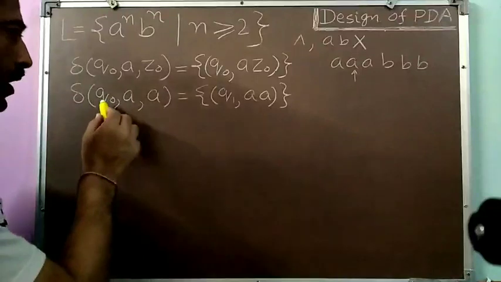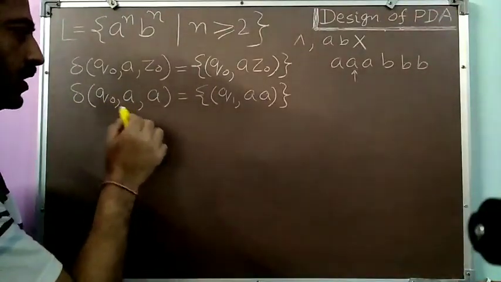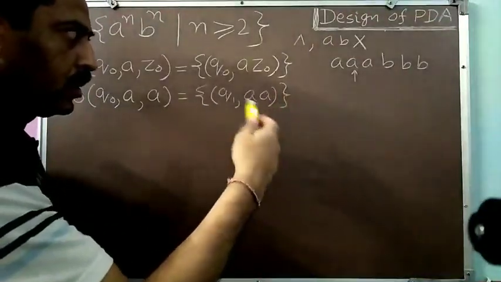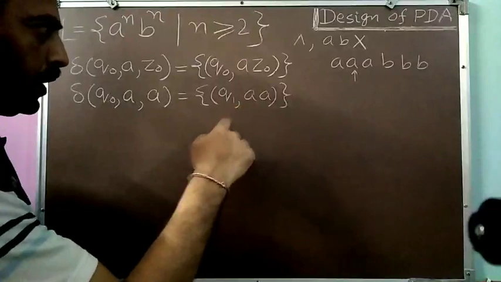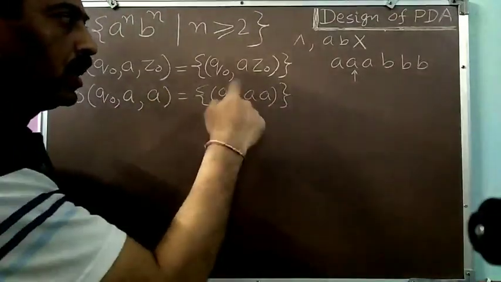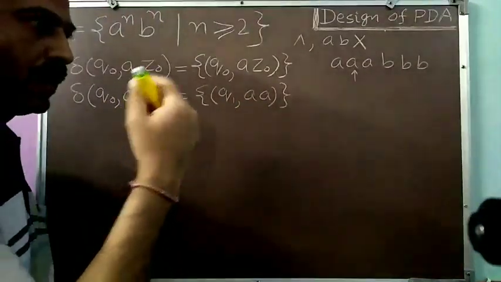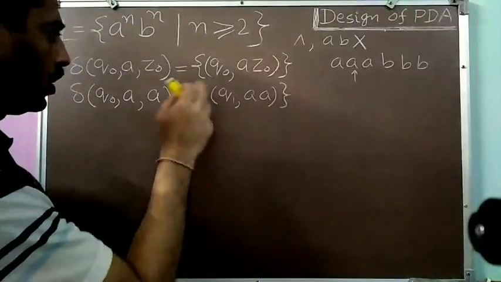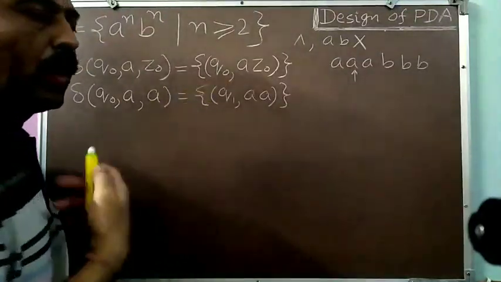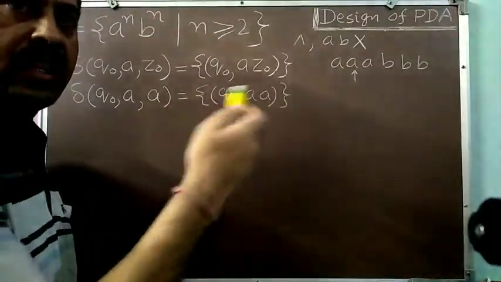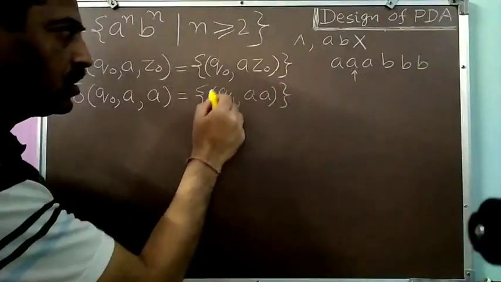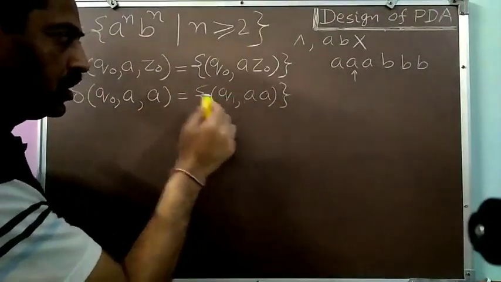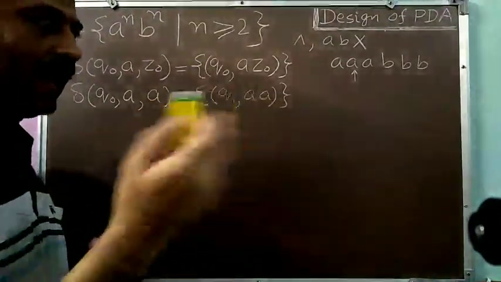But in this situation, where I am reading the second A and pushing it, A will be the top of the pushdown store, and previous to this operation also A was on the top of the store. So neither the topmost symbol of the stack has been changed, nor the state has been changed. So how will I remember that I have read the second A, third A or fourth A? That's why I have changed the state here. Through the change in this state, I will know that my second A has come.